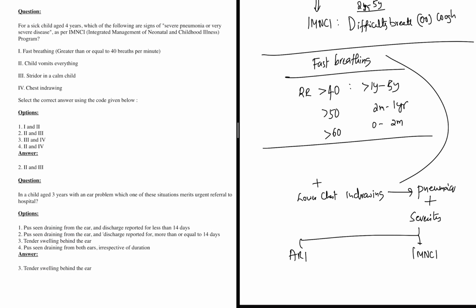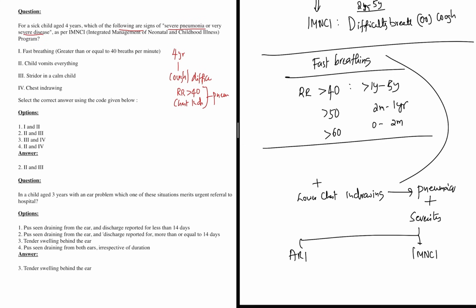I'm talking about a child of 4 years presenting with cough or difficulty breathing. Anyway, I'll be asking a question on respiratory rate more than 40. I'll be looking at chest indrawing. If these two are present, I'll call it pneumonia. But the question is, which of the following are signs of severe pneumonia or very severe disease?